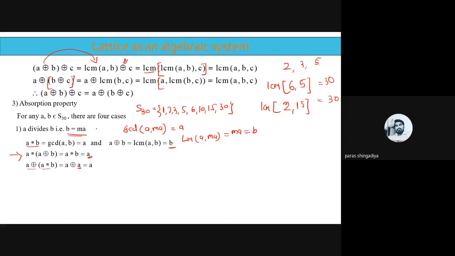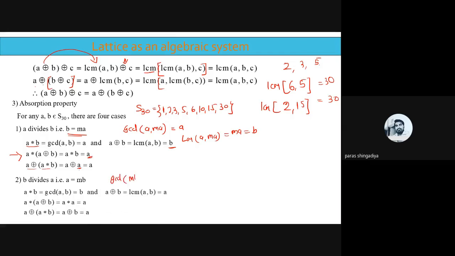Now in case 2 we'll consider the form where B divides A. You have to choose values in which B divides A, so that can be written as A is equal to MB. So here we can use these conditions: GCD of MB comma B, what is the answer? That is equal to B itself. And LCM of MB comma B is equal to MB itself, and that is equal to A.